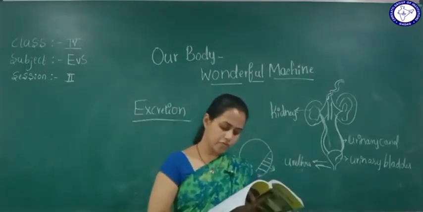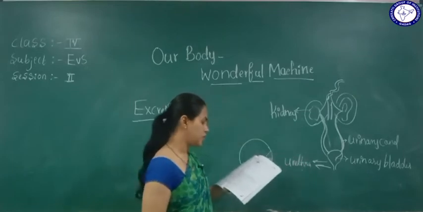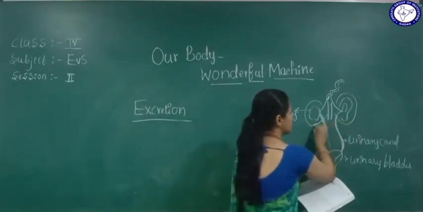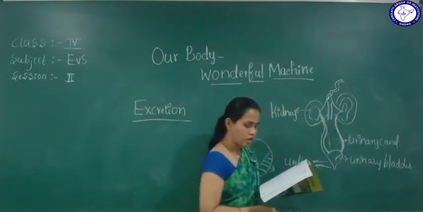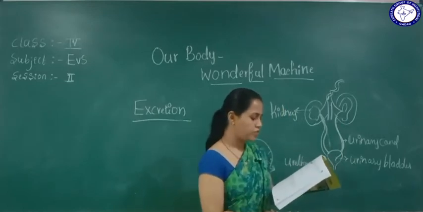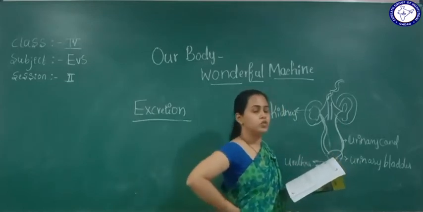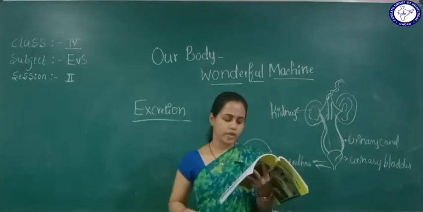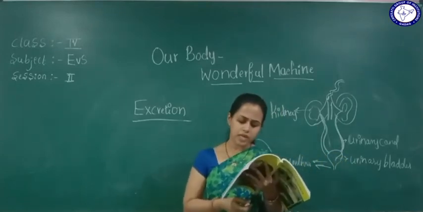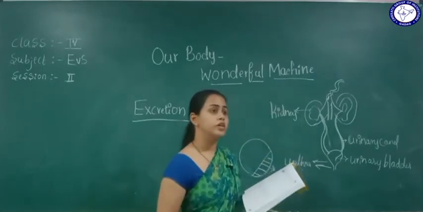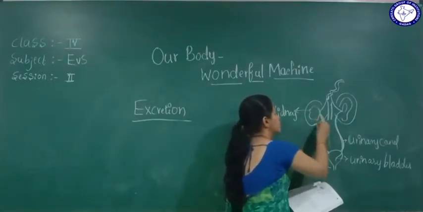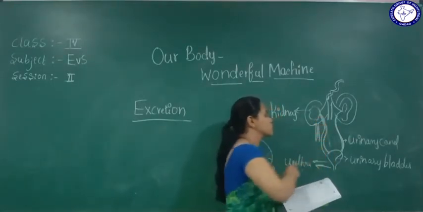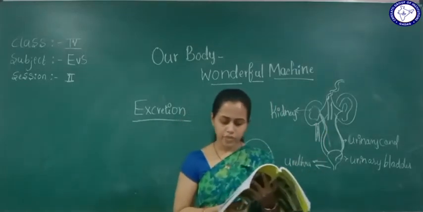The pair of kidneys are situated on either side of the backbone, right? So in this part, here they are situated. The blood gets filtered here, so it will purify.